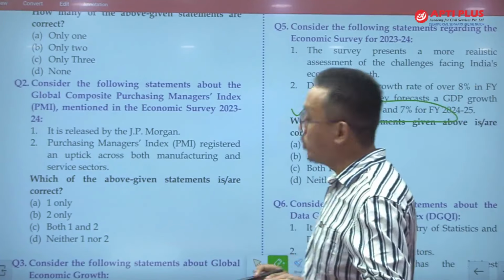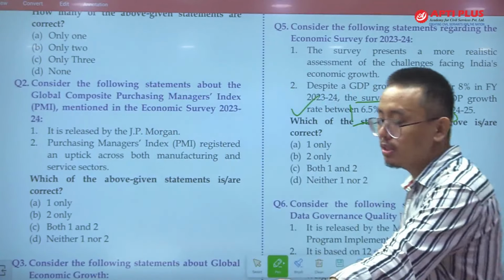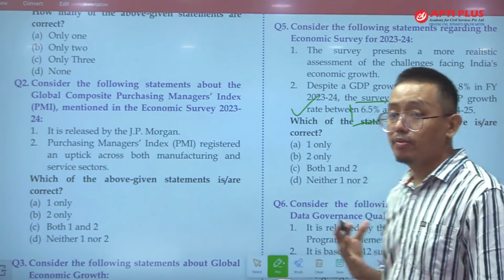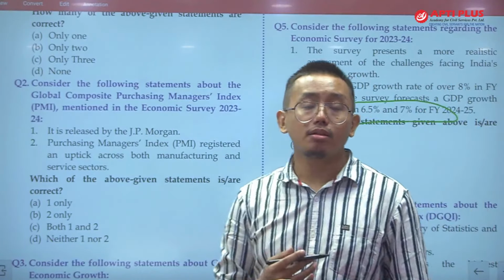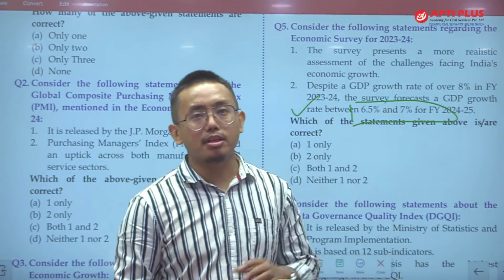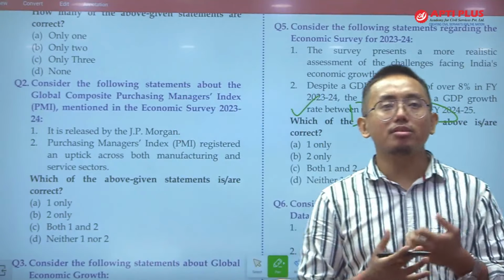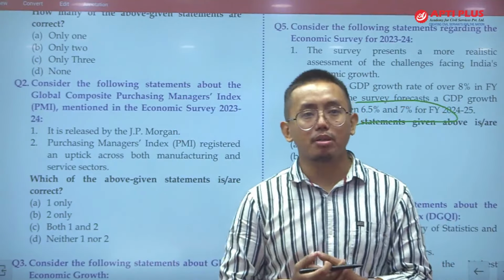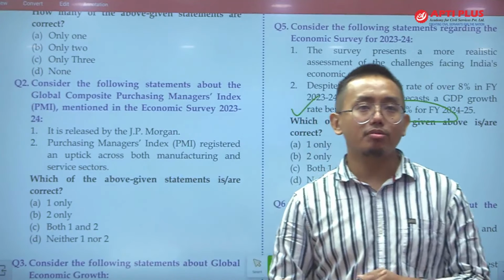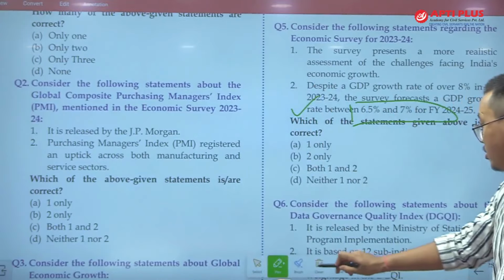Statement 2 is correct. So question number 5 में statement 2 is correct. Statement 1 is again correct. ठीक है, survey presents a more realistic assessment of challenges faced by economic condition. ठीक है, so this type of question is again general and you can use the common sense. It says that the challenges faced by economy is presented here in the economic survey. It is obvious that economic survey will publish such kind of thing. ठीक है, because India is facing challenges, so you can use the common sense here.